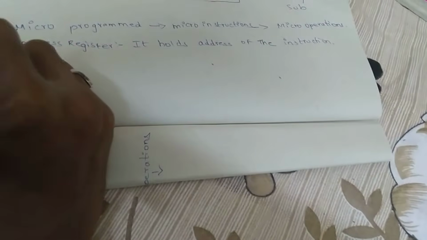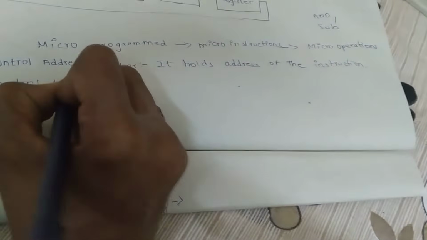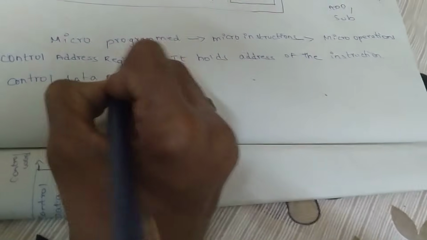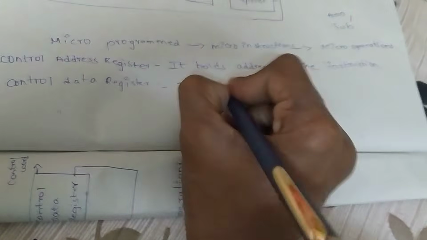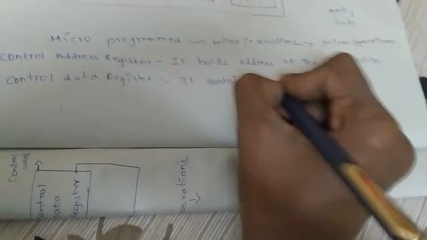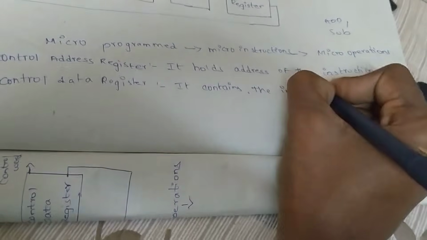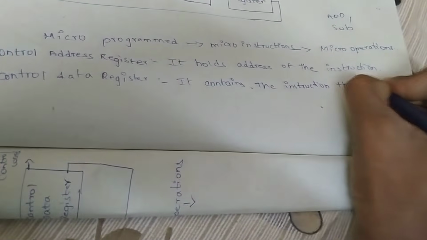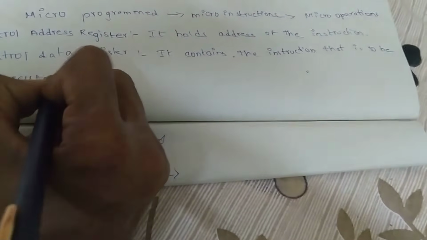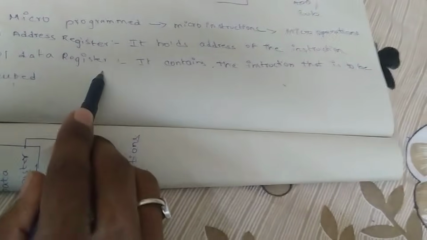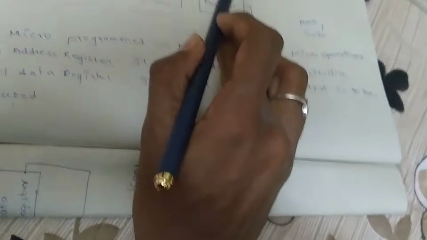So the control data register is nothing but it contains the instruction that is to be executed. This is called the control data register.